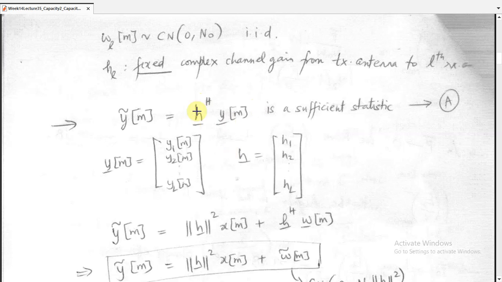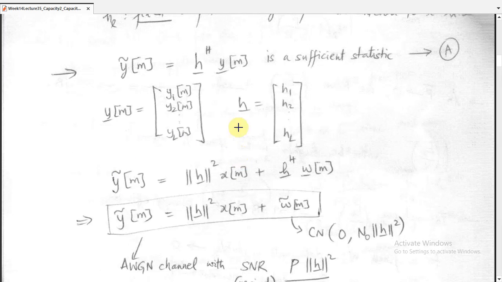If we multiply the received signal y[m] with h Hermitian, then this is a sufficient statistic to calculate the transmitted symbols x[m] from the Gaussian channel h. y[m] is a vector, y_1[m], y_2[m], y_3[m], up to y_L[m], because we are receiving at L receive antennas. So if we make it simple, h is equal to h_1, h_2, up to h_L.